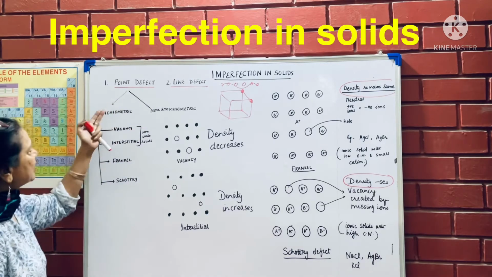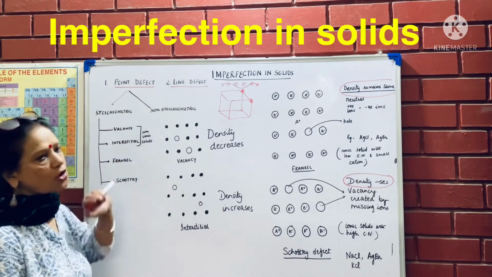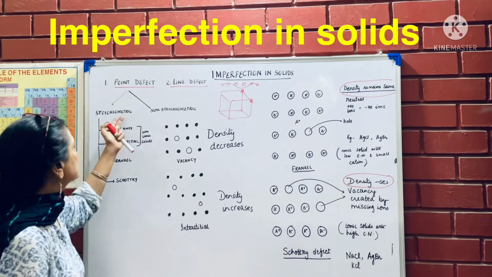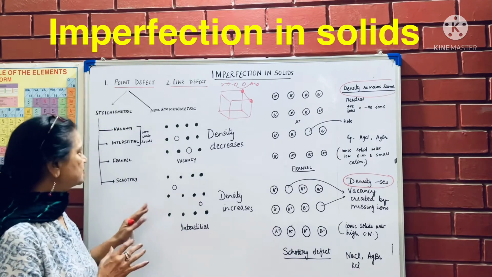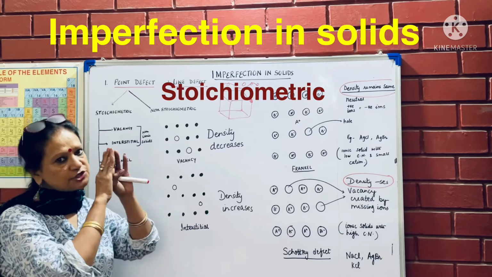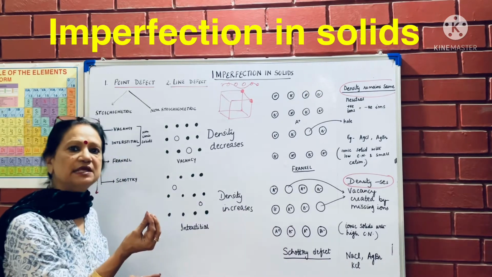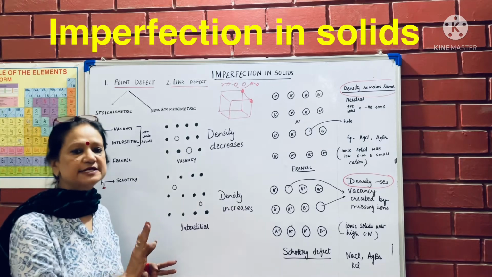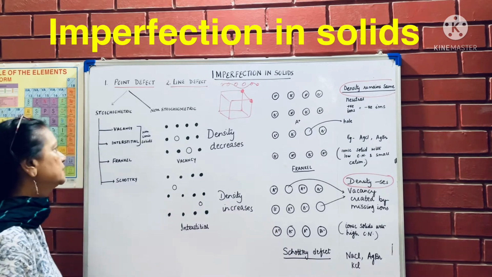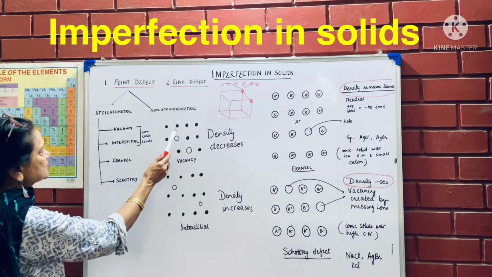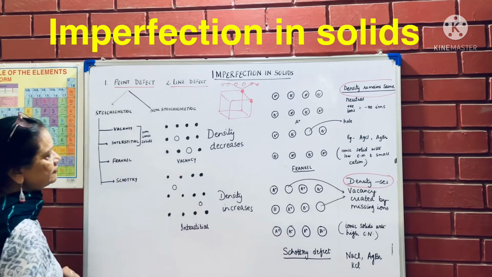So point defect can be stoichiometric defect and non-stoichiometric defect. Stoichiometric defect is the one in which the stoichiometry of the compound doesn't change, meaning the number of particles remains the same, but they have been displaced in some way or the other. The first defect would be vacancy defect.